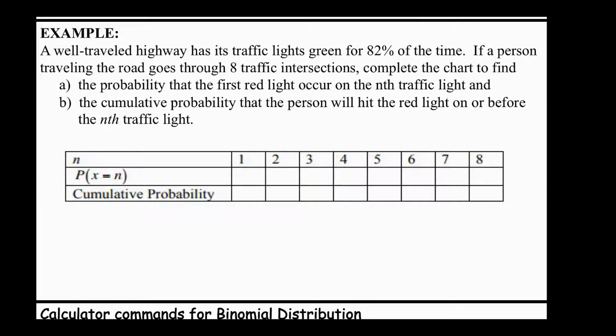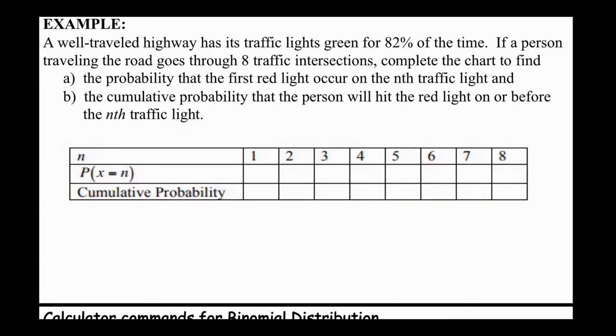For example, if I'm driving on this highway and I'm coming up to a light, there's an 82% chance that light is going to be green. I cross that one. Whatever happened doesn't matter. I go to the next one, and there's an 82% chance that light is green. Every light I run into, there's an 82% chance it's going to be green. So what percent chance is it going to be red?